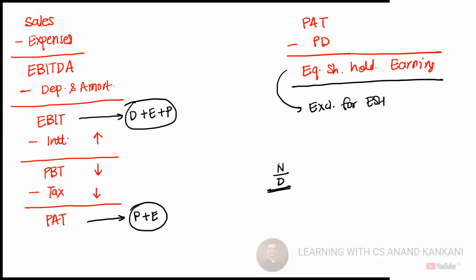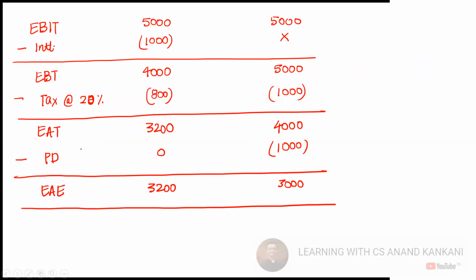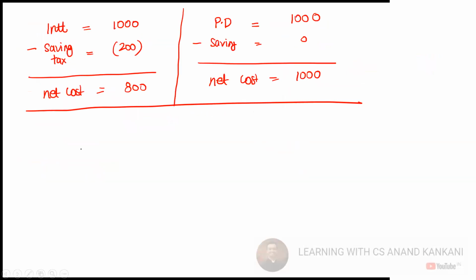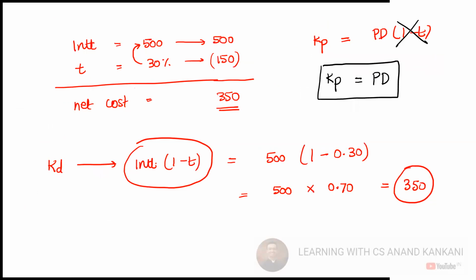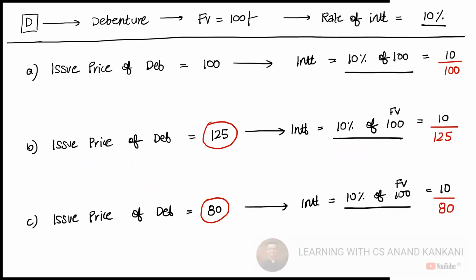Then again, we tried to understand what is the net outflow. This was in case of the debt, and this was in case of preference. With the same service cost of 1000, the overall cost in preference is more. That's how we try to draw that when we calculate the cost of debt, we deduct the interest component. So 500, 1 minus tax, and that's how we get cost of debt.